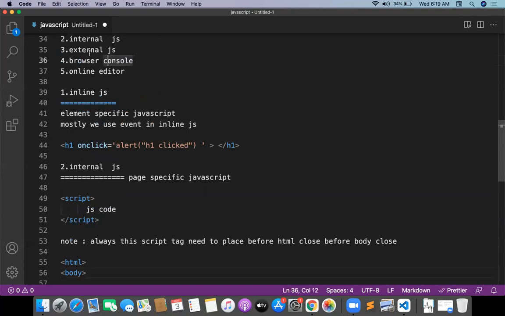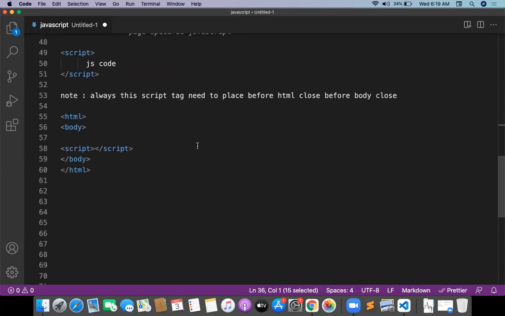Coming to external JavaScript, how to work with it. External JavaScript is very, very simple. This is application level JS. We need to create a JS file like this and write a lot of script here.